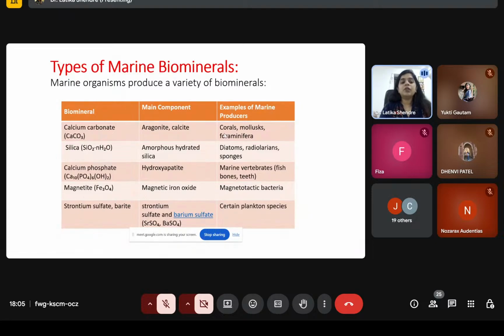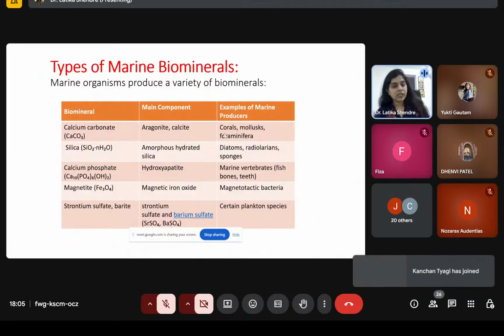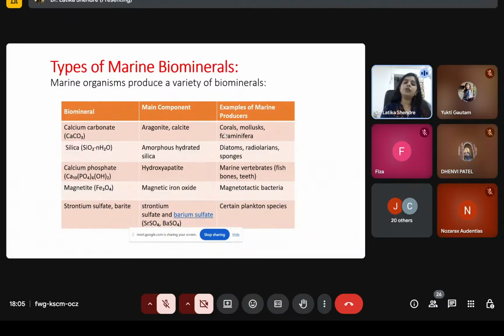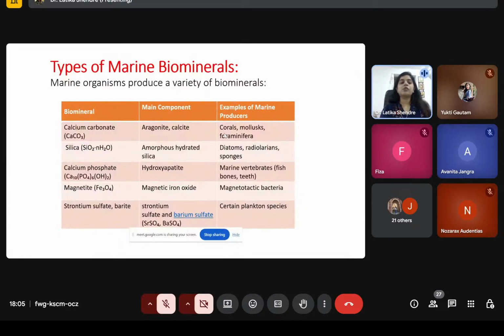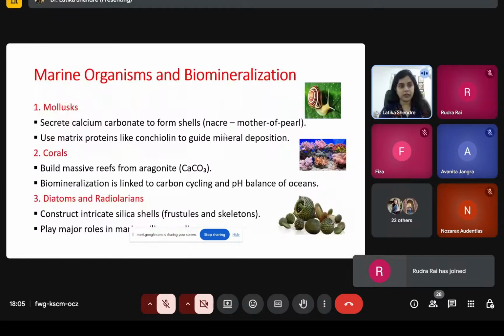And the main component of magnetite is magnetic iron oxide. There are certain plankton species like plants, algae. They will synthesize strontium sulfate barite biomineral, and the main components of this are strontium sulfate and barium sulfate. So these are all the biominerals, their main components, and the organisms responsible for the formation of biomineral.